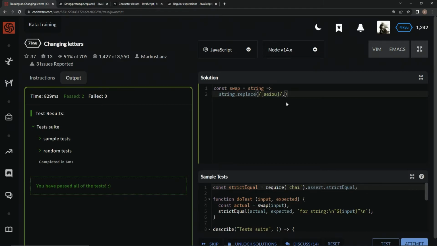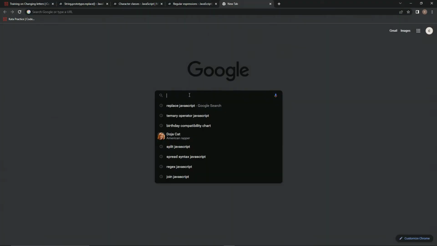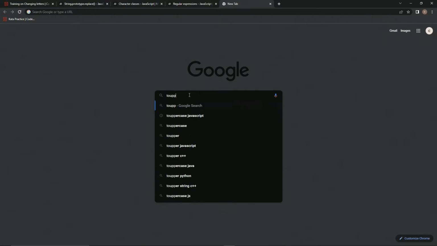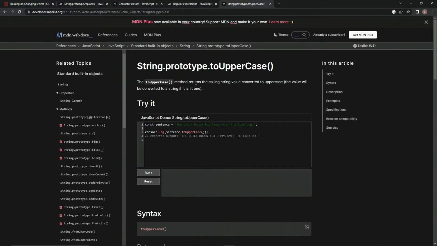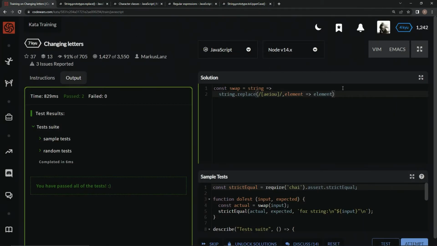But we're going to need to do something else. Okay, let me show you why. All right, let's do the function first. The function we're going to use on this is element, and then we're going to say element.toUpperCase. We're going to use the toUpperCase method, which returns the calling string value converted to uppercase. So basically, that's it. You just put toUpperCase, like thus.